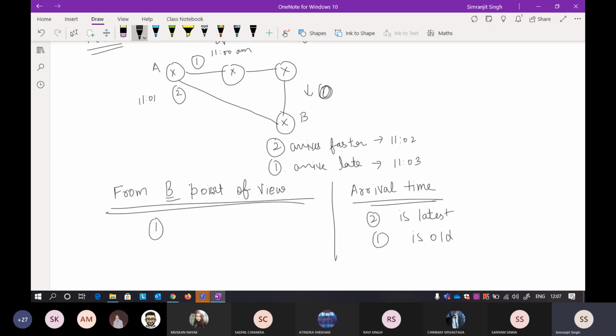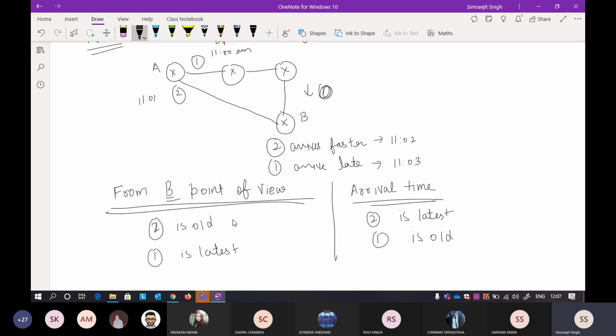That is correct. But if you are not considering the arrival time, then from B's point of view, because 2 has arrived earlier, according to B, 2 is the old packet and 1 is the latest packet.